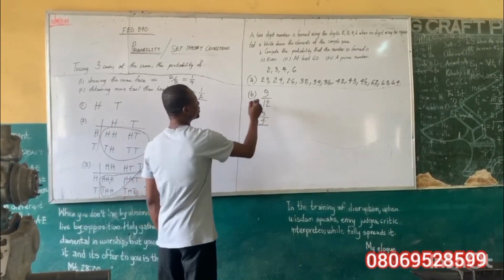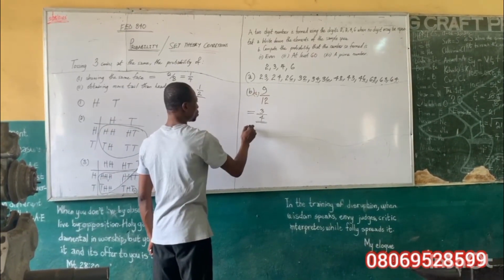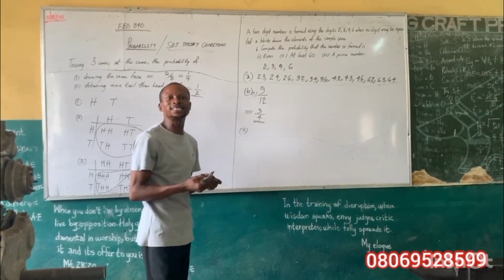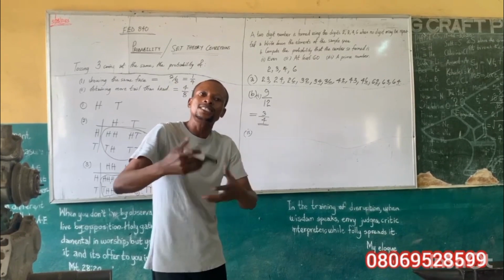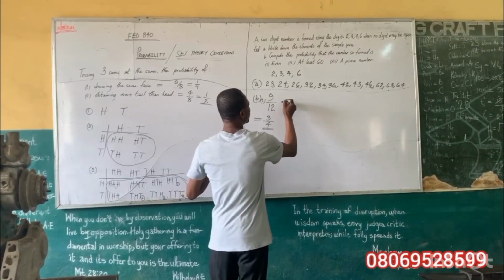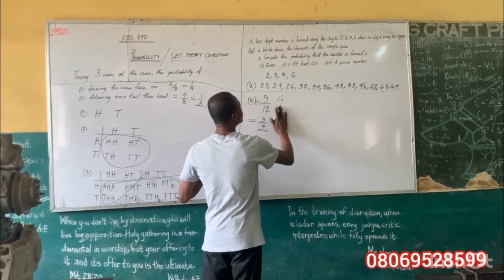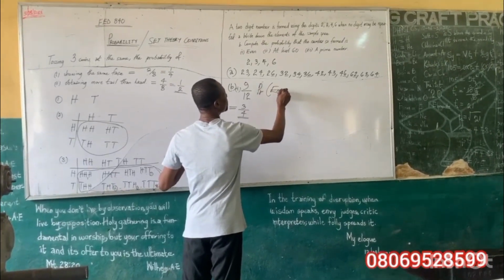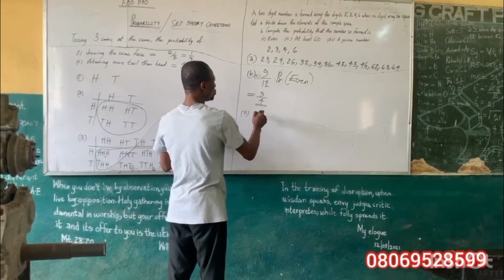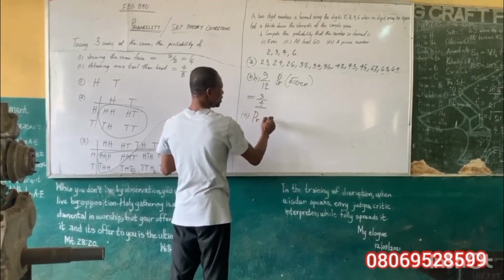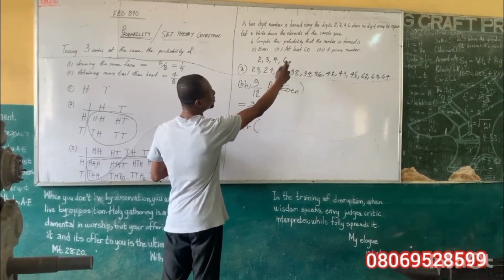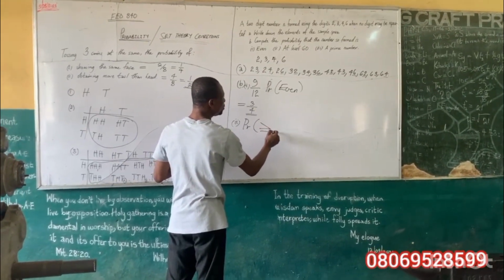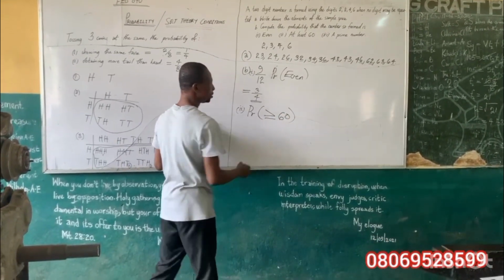Now let's look at Roman figure 2. At least 60. Anything at least means not less than 60. I'm doing the probability of at least 60. So it can be greater than 60 or equal to 60.